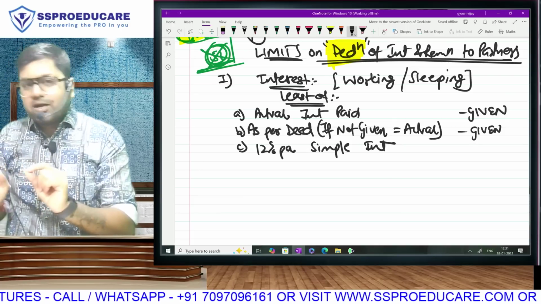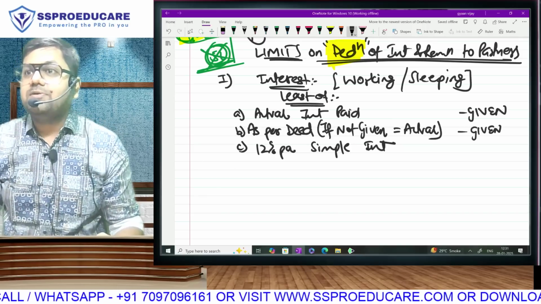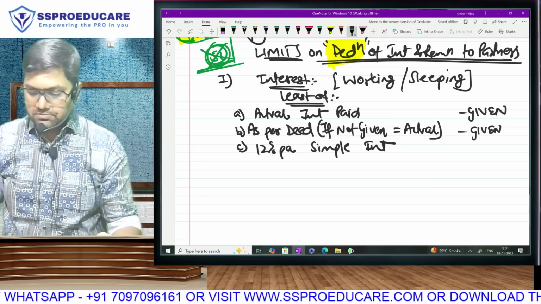A typical CA question, even in CA final, believe me, ladies and gentlemen, in CA final, we have a chapter called Assessment of Partnership Firms.